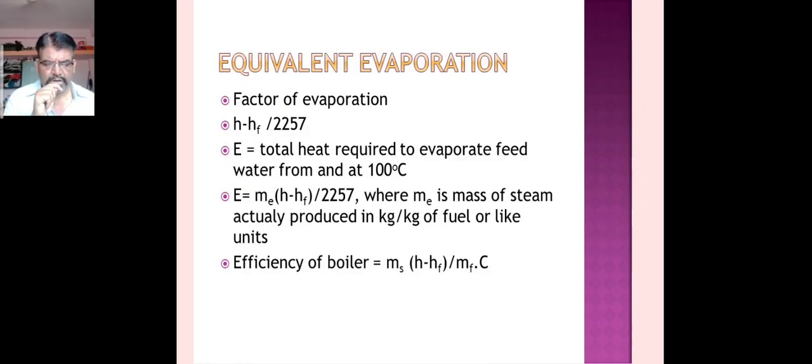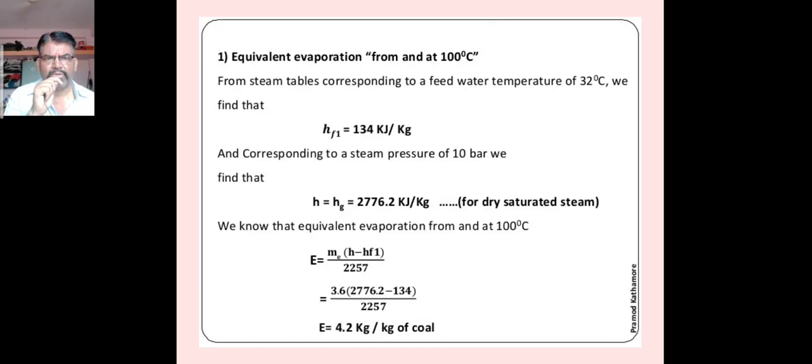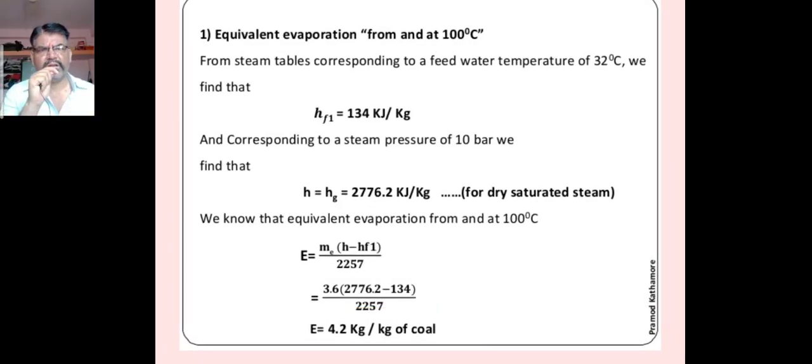The formula is there, you can see it here. Now the next one is again equivalent evaporation, as I told you, from and at 100 degrees Celsius. Therefore hf1, the value is taken according to the temperature, that is the enthalpy of fluid at the corresponding temperature. Everything for the calculation of this equivalent evaporation we have to use the steam table.